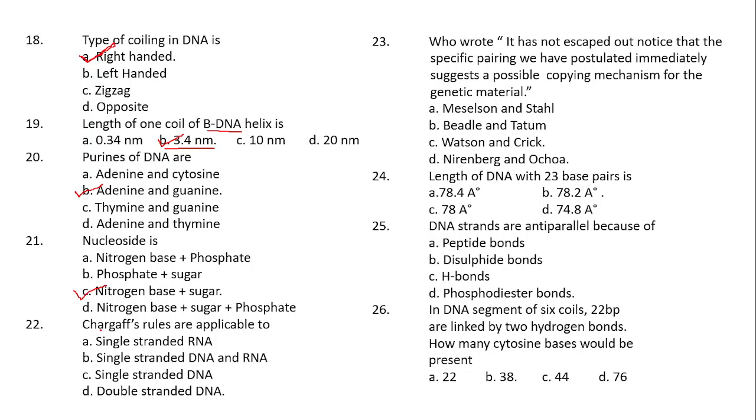So coming to the next question. Chargaff's rules are applicable to what? Option A, single stranded RNA. Option B, single stranded DNA and RNA. Option C, single stranded DNA. Option D, double stranded DNA.